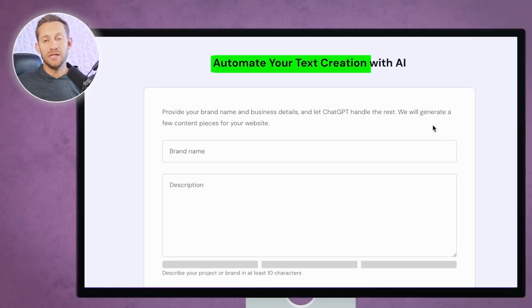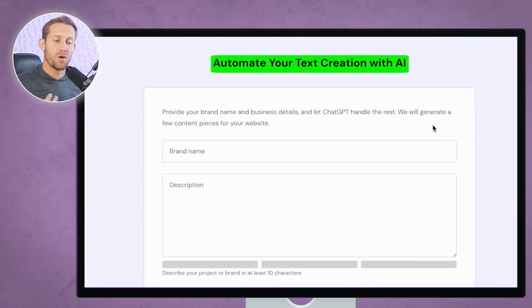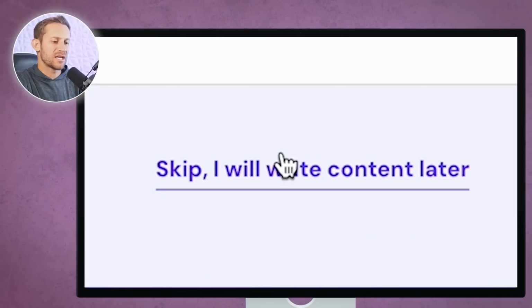Hostinger also does have some built-in content creation using AI. We're going to go a little bit above and beyond this again because of what we're doing with our blog, because our entire income is going to come from affiliate marketing. So we're going to skip that as well.